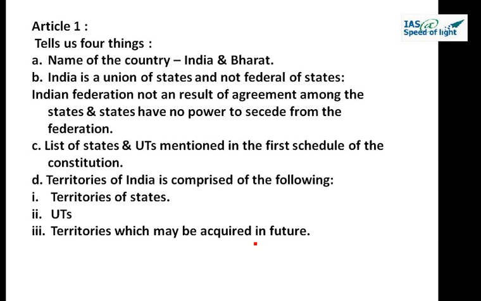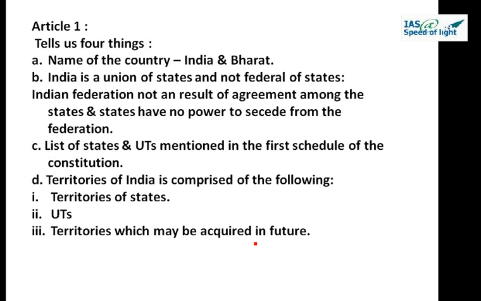Let us read the article. Article number 1, it says name and territory of the Union. First it says India, that is Bharat, shall be a union of states. Second, the states and territories thereof shall be specified in the first schedule. Third, the territory of India shall comprise of the territories of the states, the union territories specified in the first schedule, and such other territories as may be acquired.